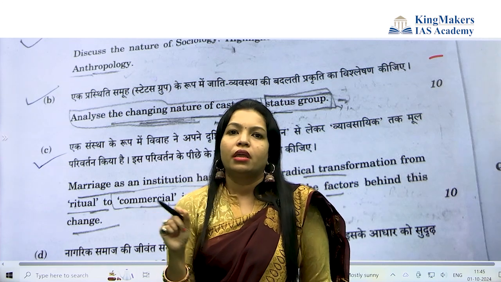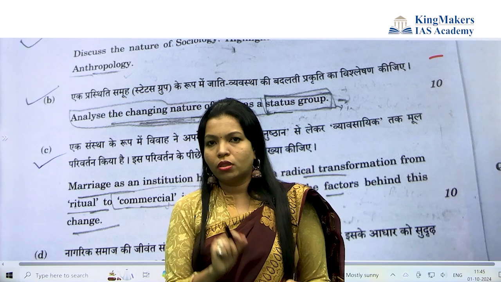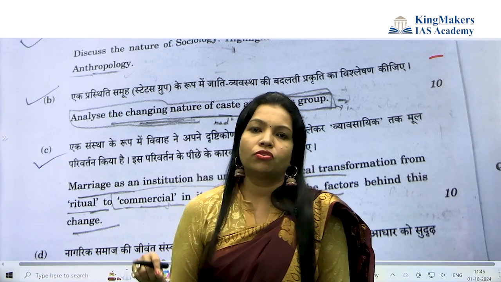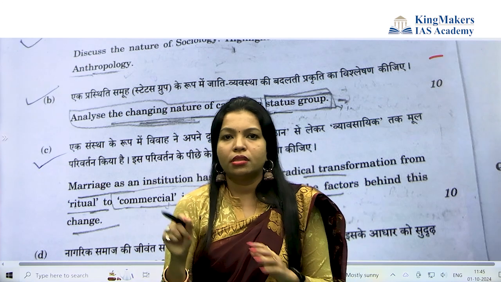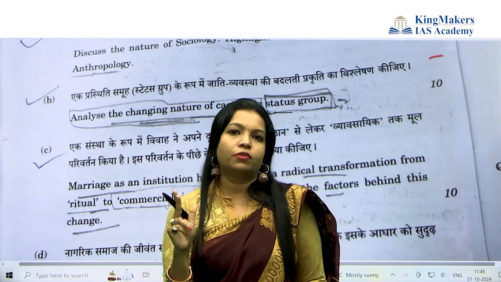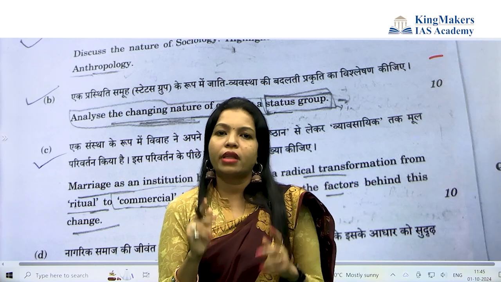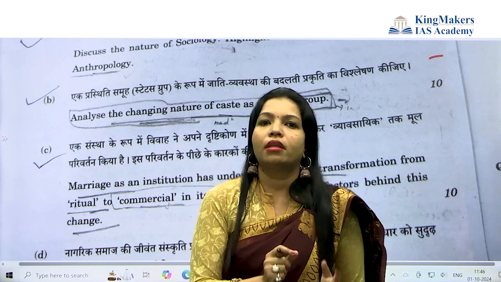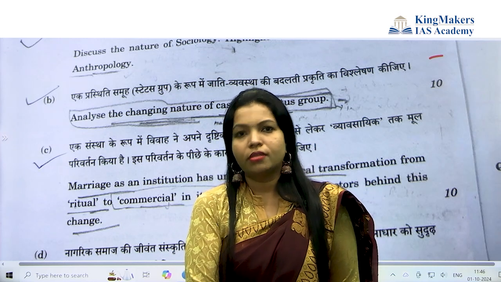For example, if you are choosing question number 2 or 3 from section A, then you have to choose some other question from section B. So this is the pattern. In one question number, 3 questions would be there: two 20 marks questions and one 10 marks question. So in total 5 questions every optional student has to attempt.